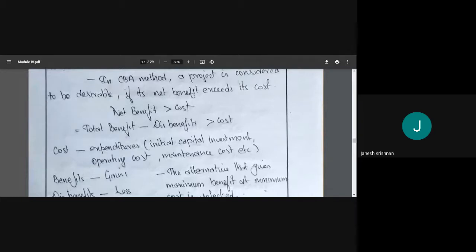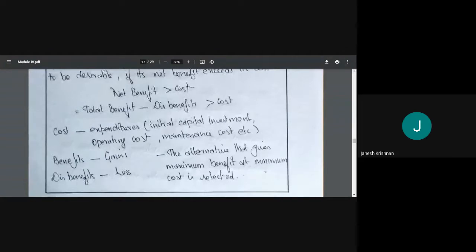That is, we need to set up the company, right? So we have initial setup, initial investment. Then the operating cost is there. Maintenance cost is there. All this comes under expenditure. Then overhead cost, many are there. Okay, so that comes under expenditure. Benefits means gain, okay? Profit, and disadvantage means loss. And among the alternatives, the one which gives us the maximum benefit and minimum cost is selected, right? That is cost benefit analysis.